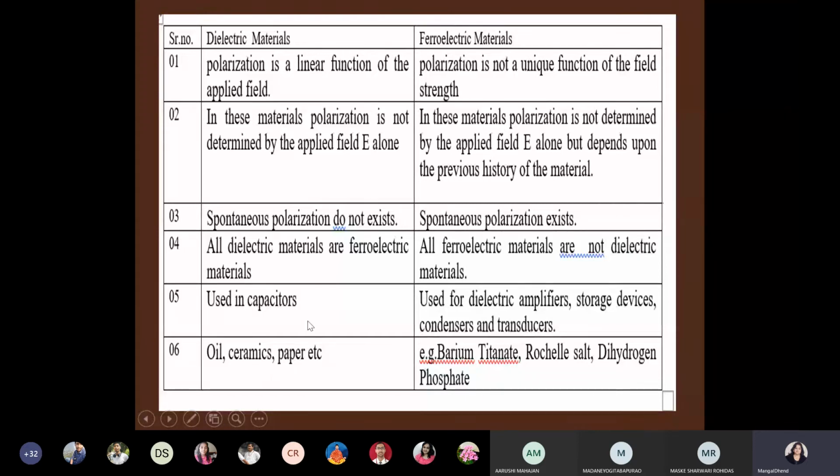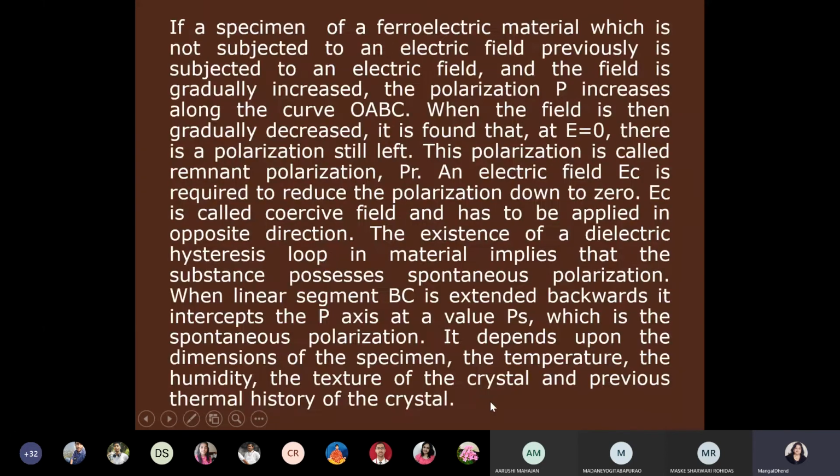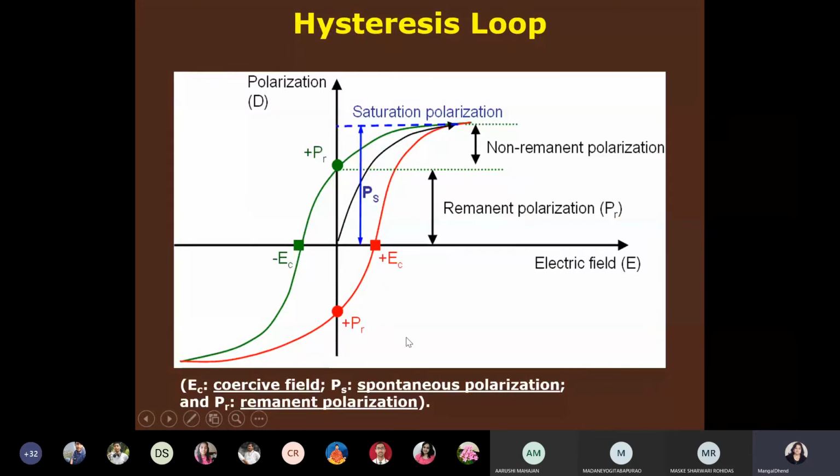Dielectrics are used in capacitors, and ferroelectrics are also used in capacitors, but mostly in amplifiers, because they will amplify; an enhanced effect is there. Also in storage devices, condensers and transducers. Examples are oil, ceramics, paper for dielectrics, and barium titanate, Rochelle salt, potassium dihydrogen phosphate for ferroelectrics. She told you different examples also. So that is the polarization.